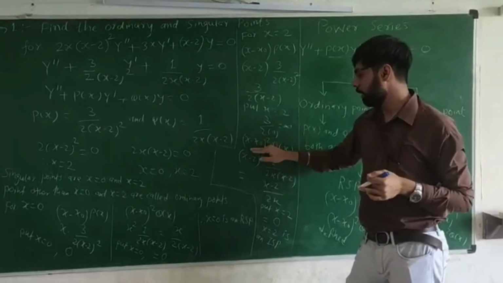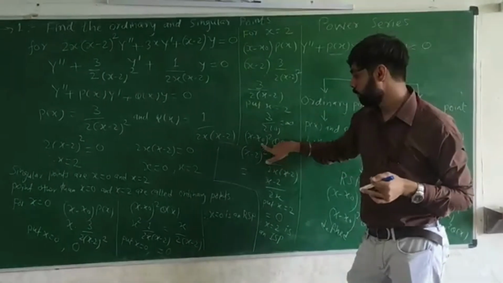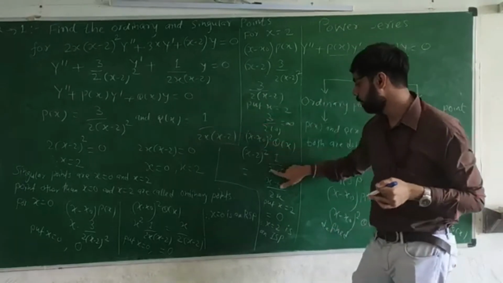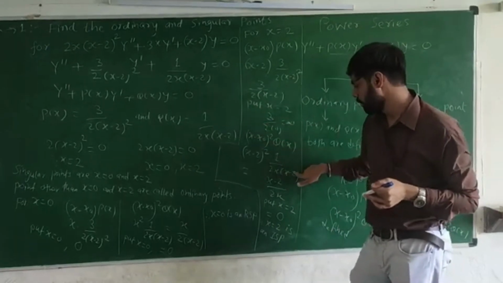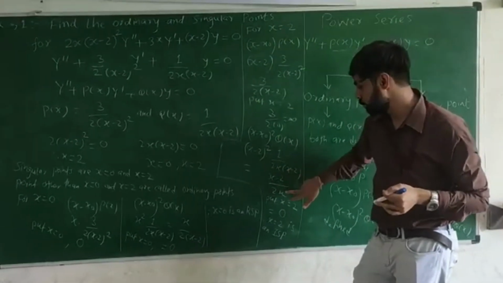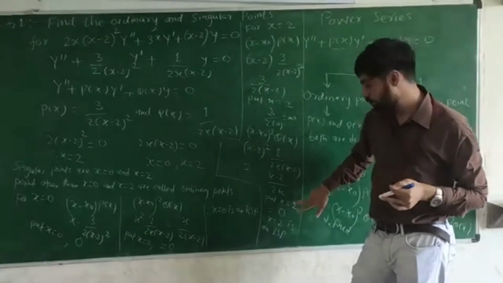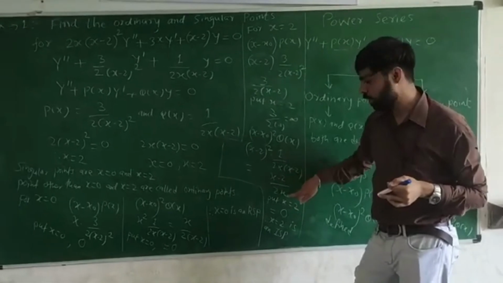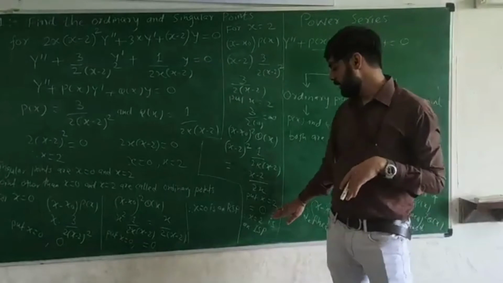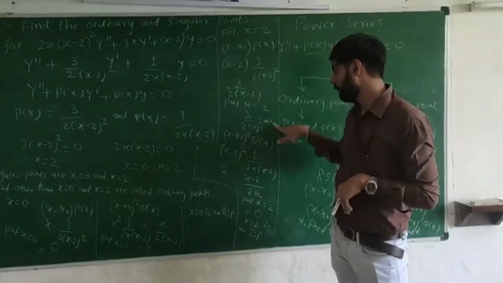Now we are checking x minus x0 whole square into q of x. Same procedure: replace x0 by 2. This is our q of x, 1 upon 2x times x minus 2. Here x minus 2 is cancelled out, so what remains is x minus 2 upon 2x. Now I am checking at the point x equal to 2. Replace x by 2, so it will be 0 upon 4, and 0 upon 4 is 0. So we got a finite answer here, and here we got an infinite answer.